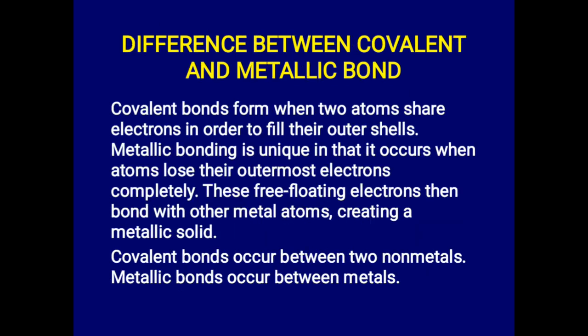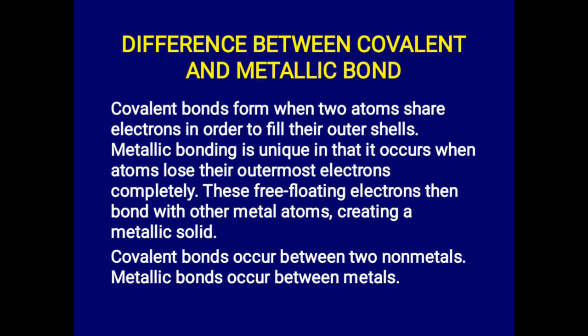Now let's look at the difference between the covalent and the metallic bond. Covalent bonds form when two atoms share electrons in order to fill their outer shell. That's what covalent bond does. However, a metallic bond occurs when atoms lose their outermost electrons completely.